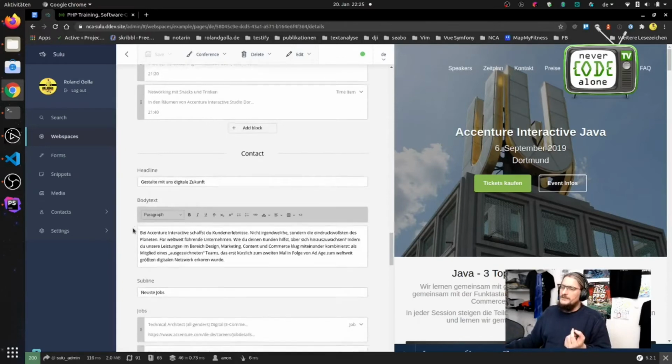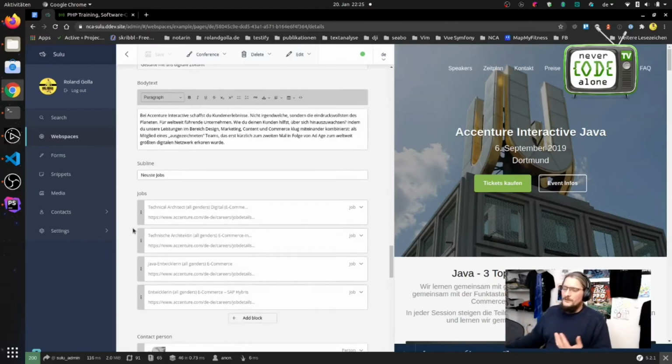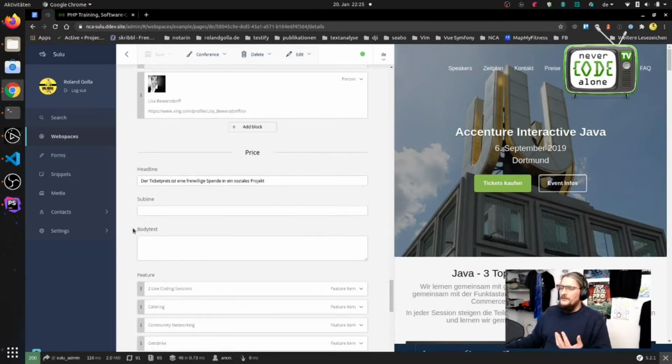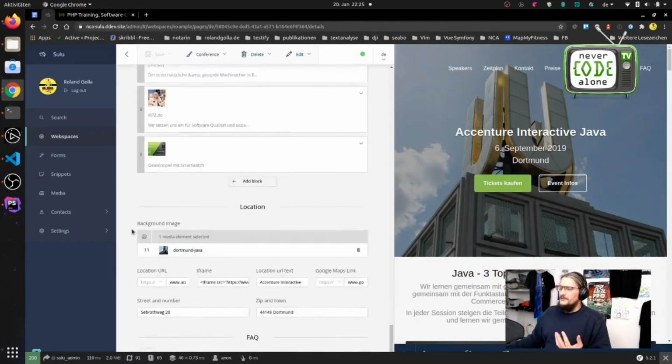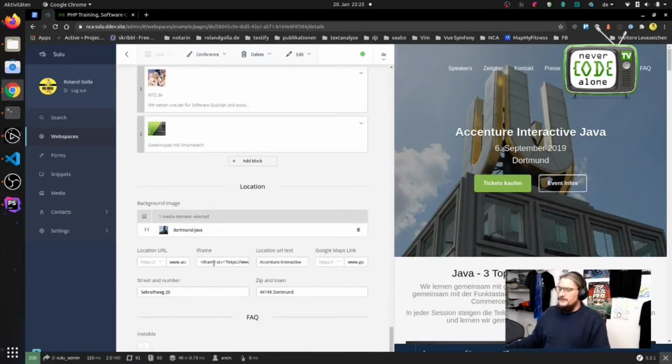So when you say, hey, the location will change, then you can just say, here somewhere is an iframe for Google Maps and the location where the event is. It's any time the same town, but maybe you have to switch to another location, and then you can just say it here, okay, make it happen, and everything is cool.